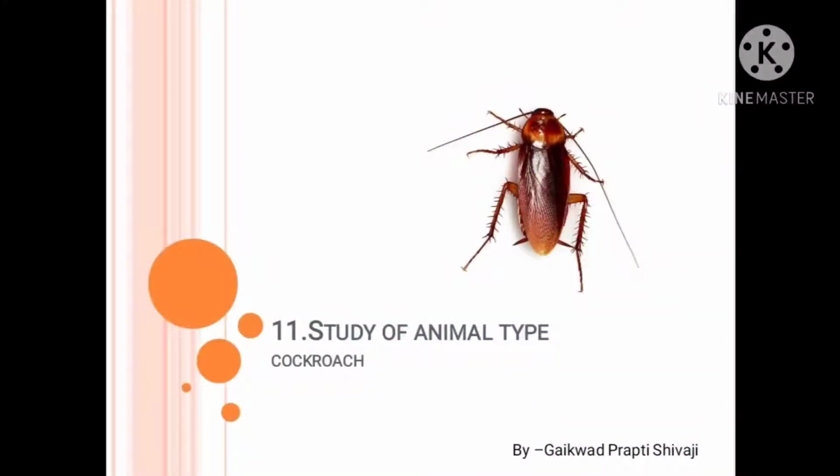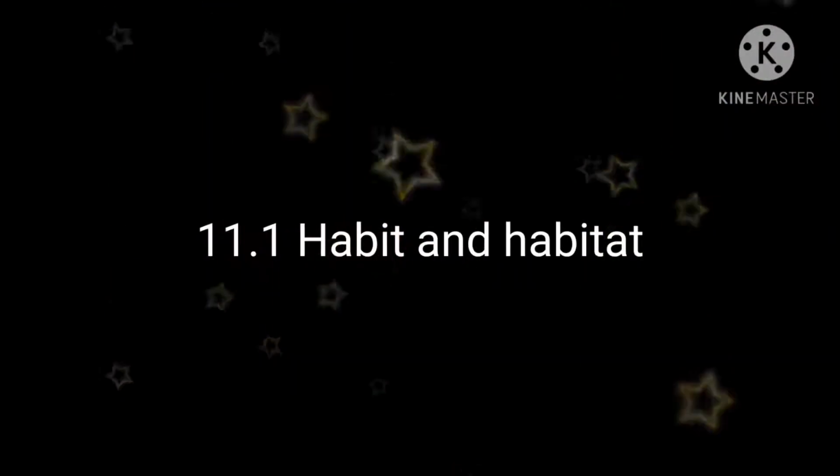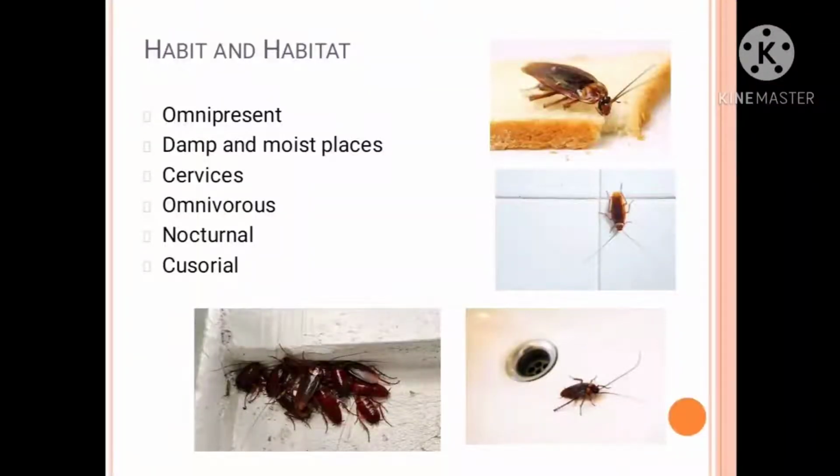Hello students, today we are going to study the 11th chapter, that is Structural Organisation in Animals. In this we are going to study in detail about the cockroach. Now let's see habit and habitat. These cockroaches are omnipresent. Omnipresent means what? They are present everywhere, all over the world.